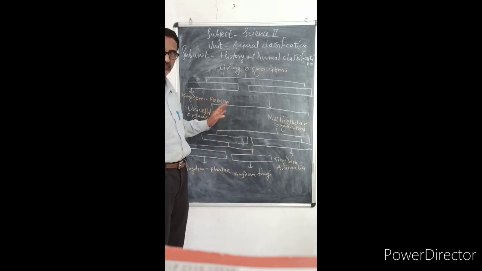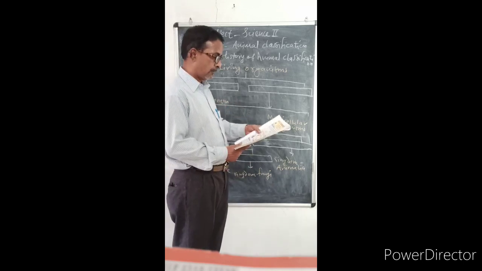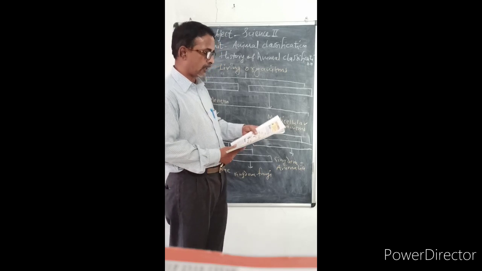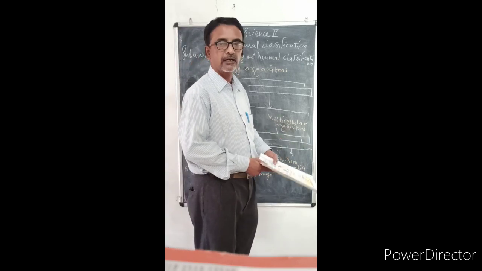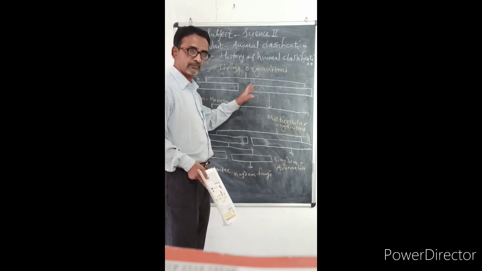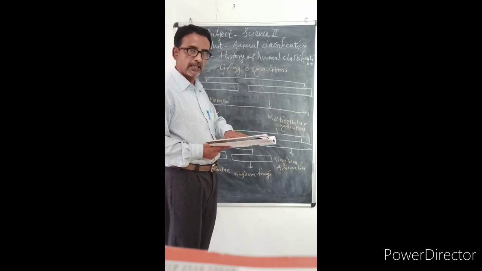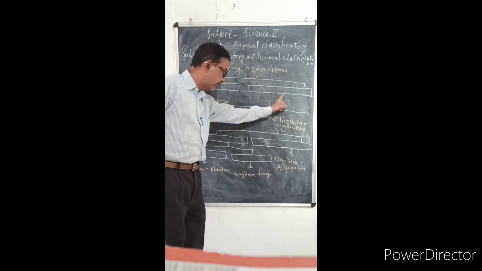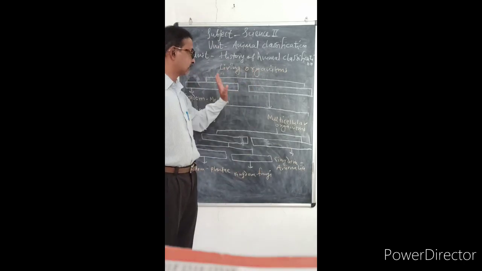Can you recall? The question is: which criteria are used for classification of organisms? Before that, we complete this table or this chart.